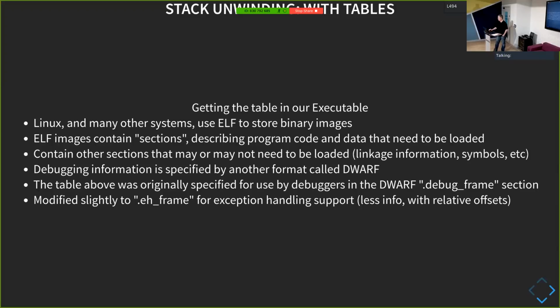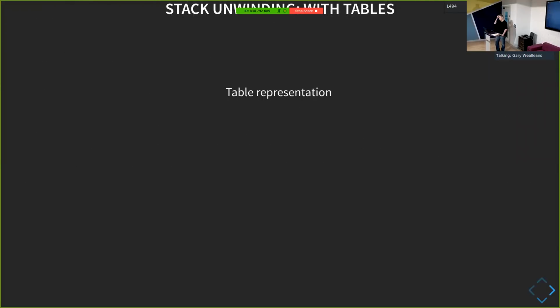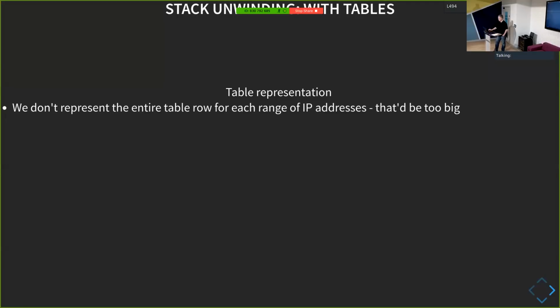All right. So we still have to address the point that this is a huge table. So we have to work out how to represent it in such a way that it's efficient. And this is where we get to the point that there are some complexities in what happens when you throw an exception, that you're paying a penalty for by having this cheap, happy path. Okay? So we can't represent a row of the table for every single instruction pointer in the executable.